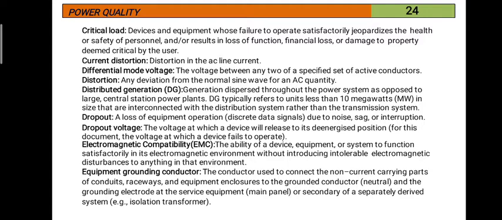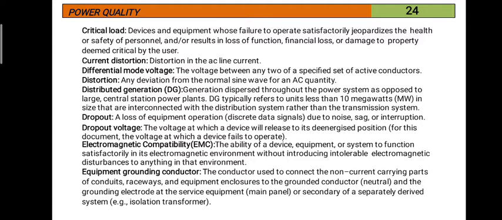Load is especially in the city, but the generating stations are very far away from here. So, this is conventional generation, whereas distributed generation is completely different.